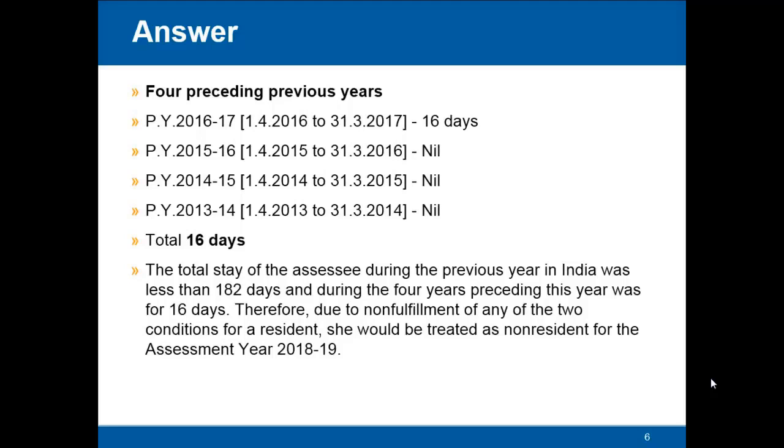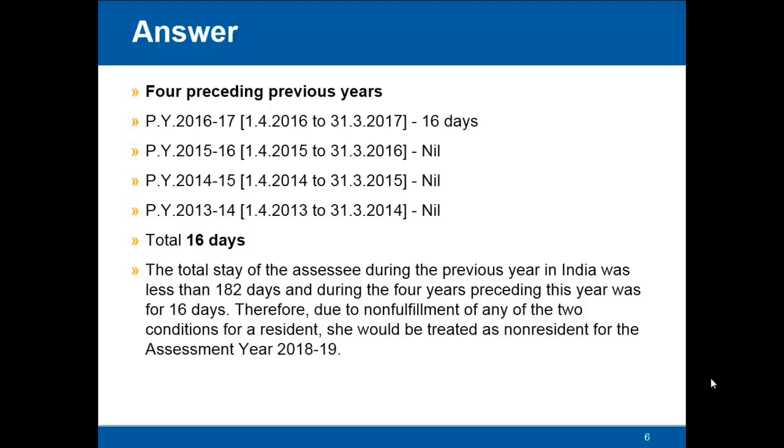So now let us look at how many days she has stayed in the four preceding previous years. Now we know that Ms. Charlie came to India for the first time on 16th of March 2017, and up to 31st of March 2017, she stayed in India for 16 days. Since she came for the first time to India, in the previous years 2015-16, 2014-15 and 2013-14 she was not in India.